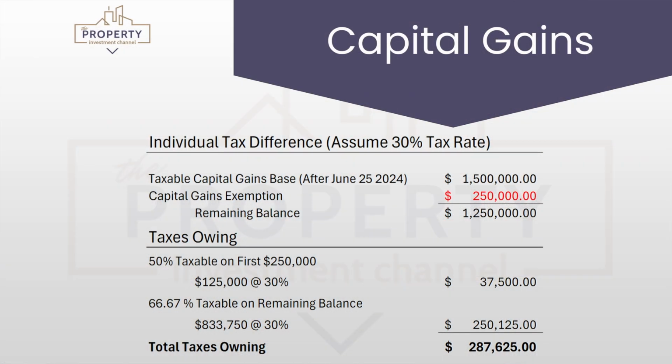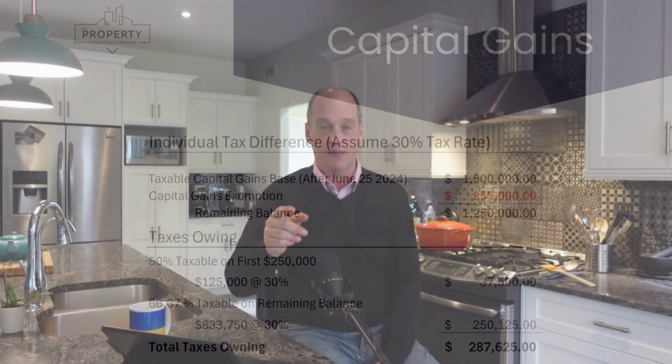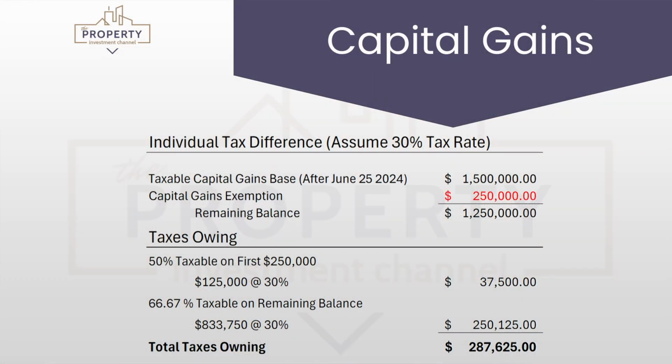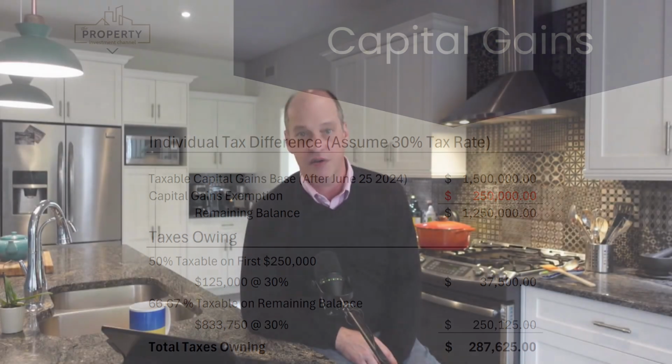So here's what that looks like. First thing we need to do is separate out the exemption from the total, right? So $1.5 million less $250,000 leaves $1,250,000, which we're going to call the remaining balance. So we start with the first $250K. We take 50% for taxable capital gains. And then we apply the 30% tax rate and send the government a check for $37,500.